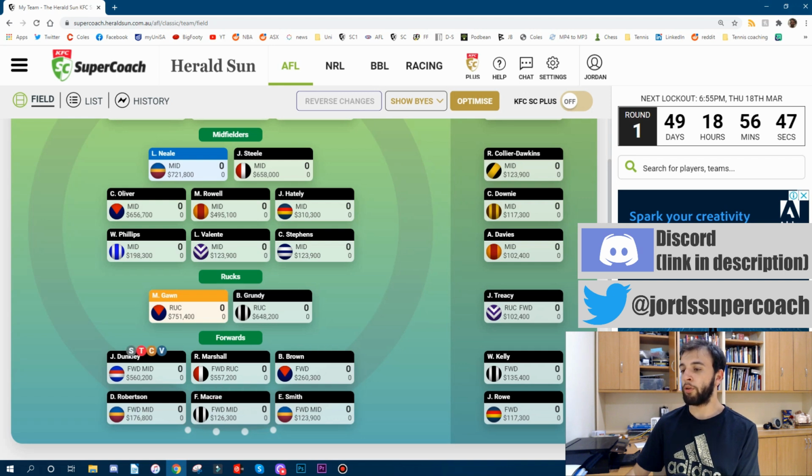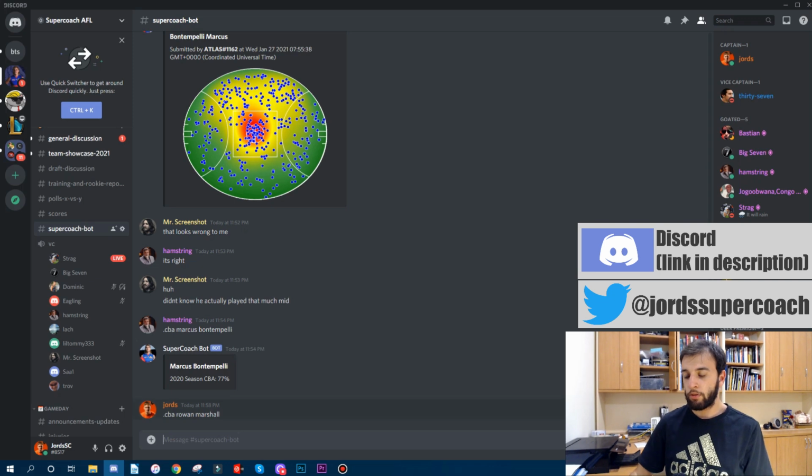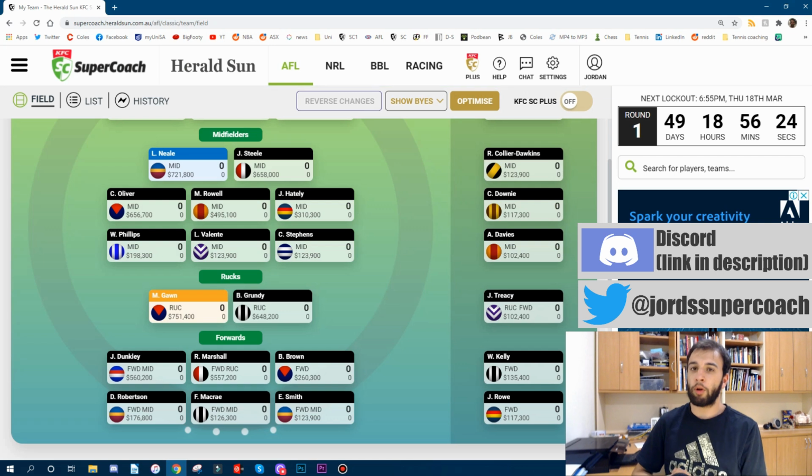So I haven't heard a whole lot on Marshall, but nonetheless, playing, I think he roughly was 55% CBAs, I think. We can check actually. Rowan Marshall. 45%. So I think that'll go up with Ryder getting older, and maybe he has some durability concerns, but average like 100 with 45% CBAs while attending the Ruck contests.